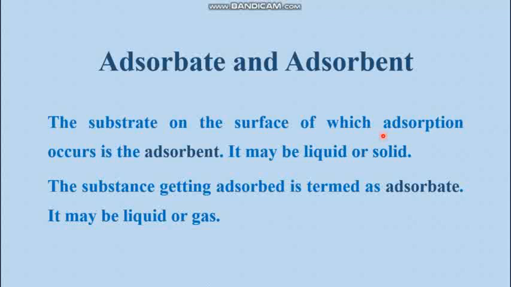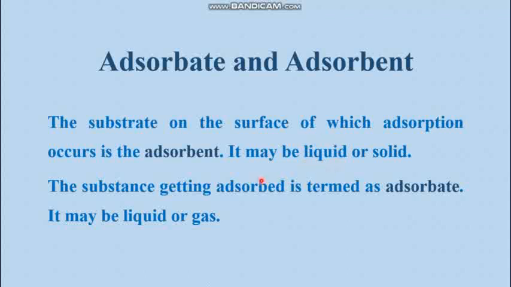Likewise, in adsorption, the substance on the surface of which something is getting adsorbed is called the adsorbent, and the substance which is getting adsorbed is known as the adsorbate. That means adsorption takes place on the surface of the adsorbent. The adsorbent may be a liquid or a solid. For example, hydrogen is adsorbed on the surface of platinum, or detergents are adsorbed on the surface of water.